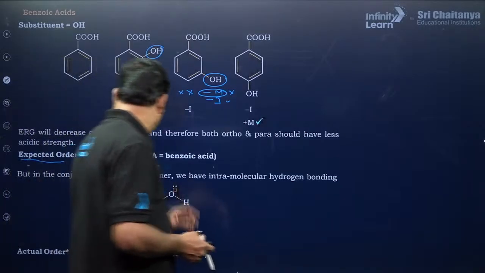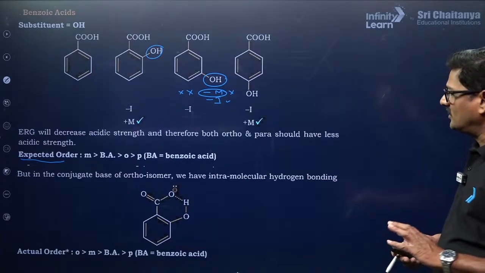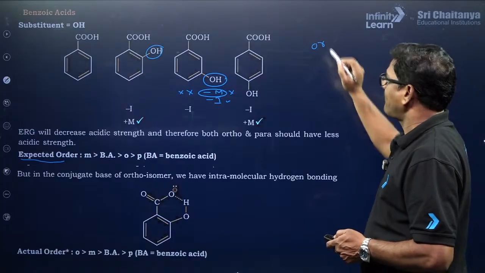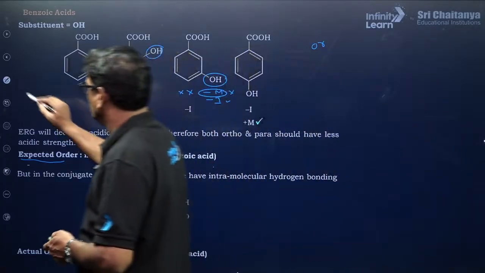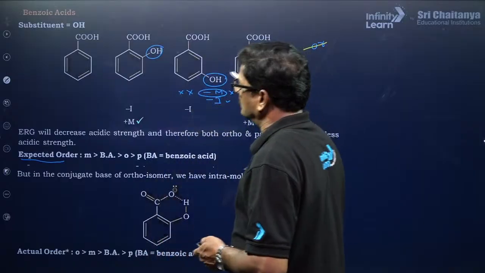But in the case of the ortho isomer, we have intramolecular hydrogen bonding. So there is an ortho effect. I'll show you. Steric inhibition of the resonance.